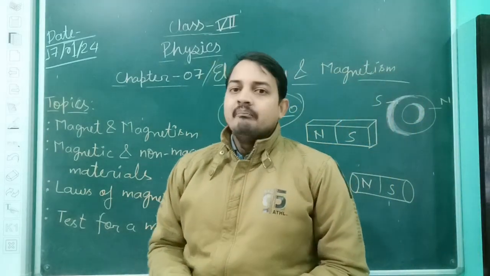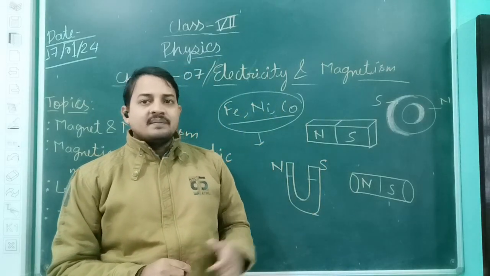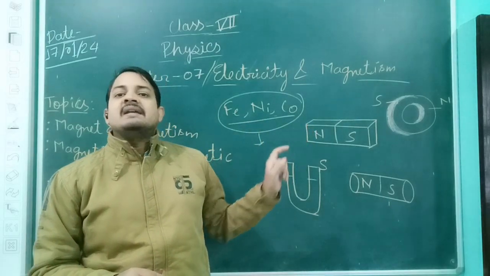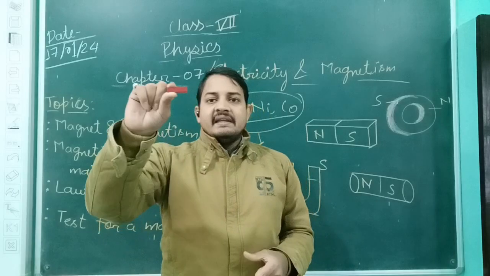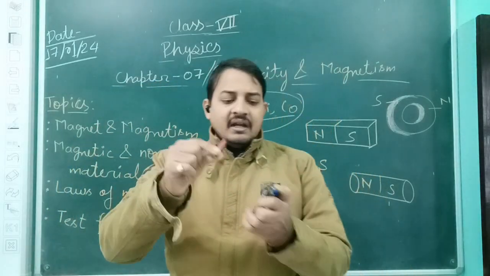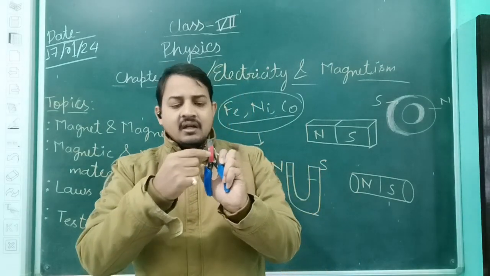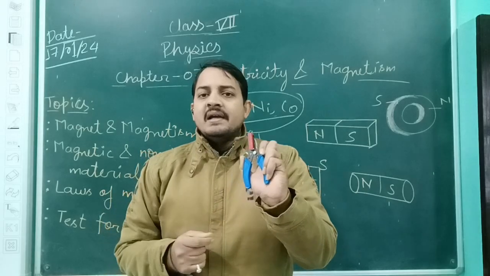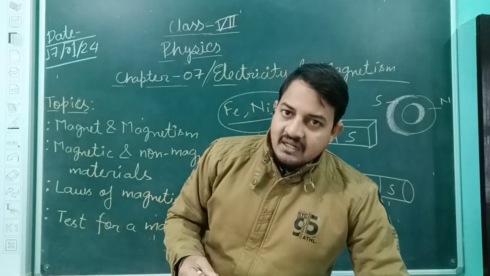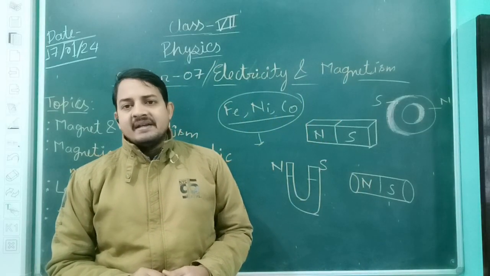And what is a magnet? A magnet is a substance or material which attracts all the substances made of iron, nickel and cobalt. It will also attract any other magnet. Like, as you can see, this is a bar magnet, and if I take this bar magnet near a substance made of iron, this cutter is basically made of iron, what will happen? It will try to attract that substance. So a magnet is a substance which attracts ferromagnetic substances as well as magnets itself.